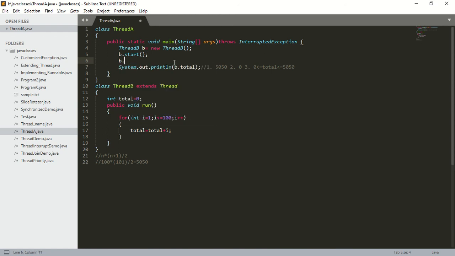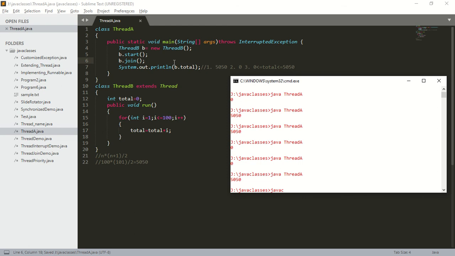That is b.join. So what happens when I call the join method? Which thread is calling the join method? The main thread is calling the join method. What happens in this case? When the main thread calls the join method, the main thread will go into the waiting state until the child thread completes its execution.